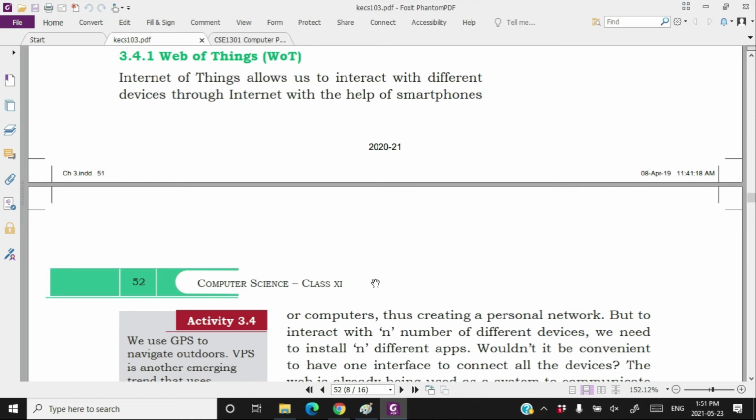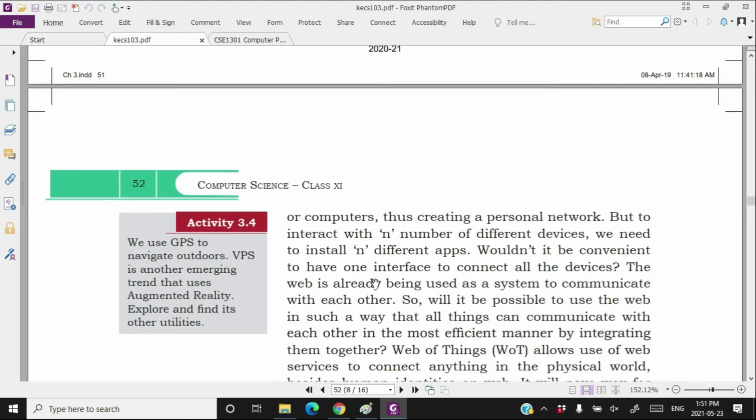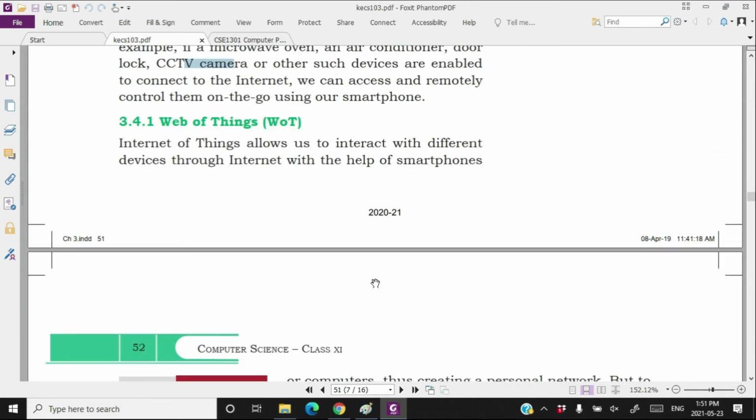So we can control them just like using our HTTP protocol. You may not know right now what HTTP protocol is, but Web of Things uses just a single protocol for all the devices so that all the devices can understand just one language of instruction. Okay, and all the devices will be instructed through just web language, nothing else. So there will not be required different apps for different devices because they all are understanding the one language, that is the language of websites. And this is called Web of Things.